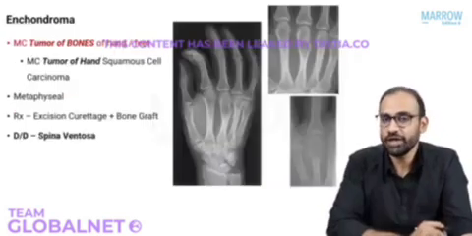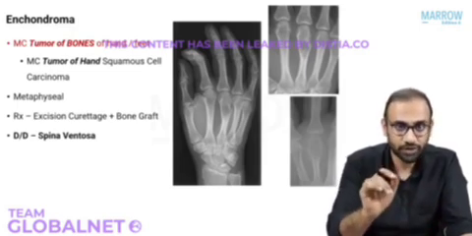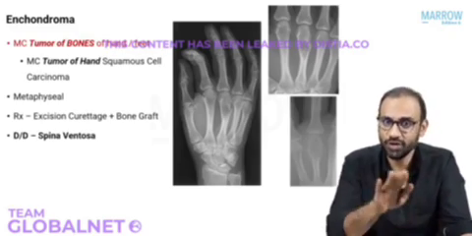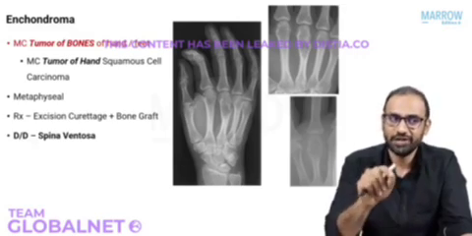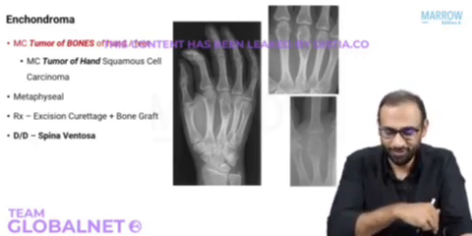Now let's start talking about enchondroma. We already know so much about it. What do we know? We know that it is a cartilaginous tumor. So how will it appear? Lucent or hazy with some calcification here and there. Second thing, what do we know? Is it epi, meta, or diaphyseal? It is a metaphyseal tumor, right? We already know these two very, very important things.